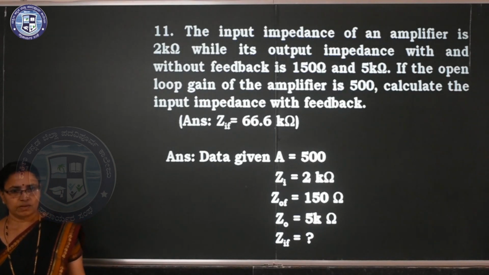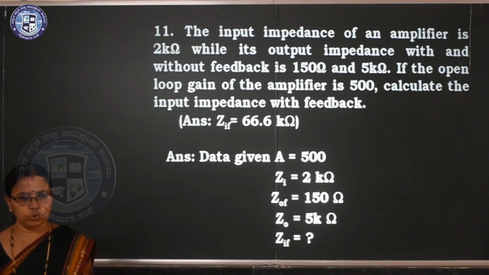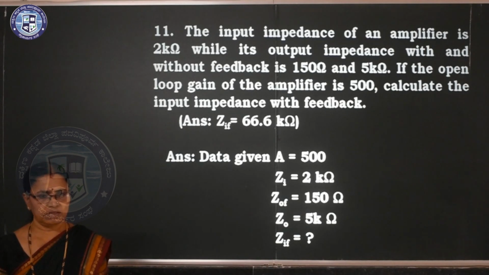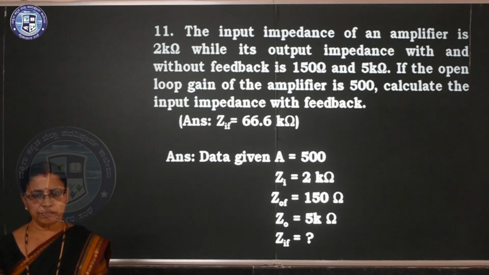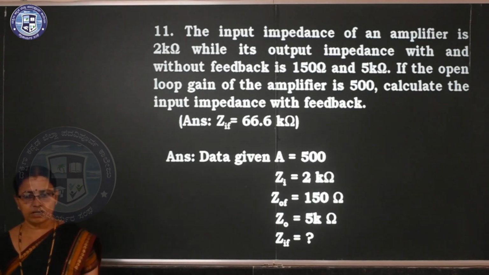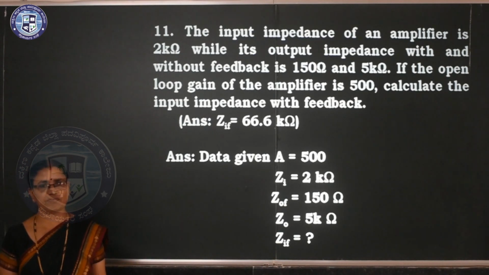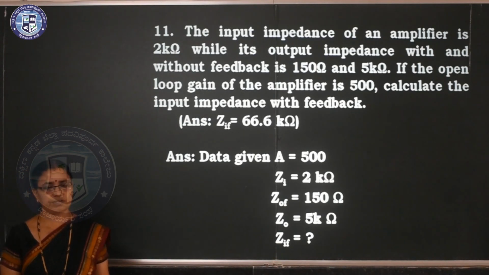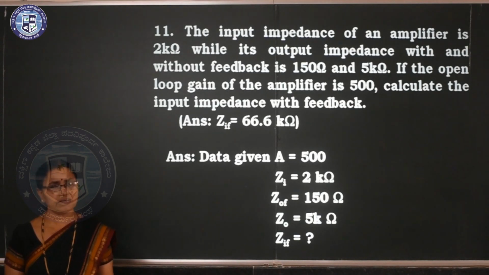11th problem. The input impedance of an amplifier is 2 kilo ohm, while its output impedance is given with and without feedback. Here two are there, with and without. Which one is the greater? That is without. Which one is smaller? That is with feedback. So here ZOF is the smaller one, you can take it as 150 ohm, and ZO is equal to 5 kilo ohm. So we have to differentiate here. Clear? Input impedance 2 kilo ohm, output impedance without feedback 5 kilo ohm, with feedback 150 ohm.